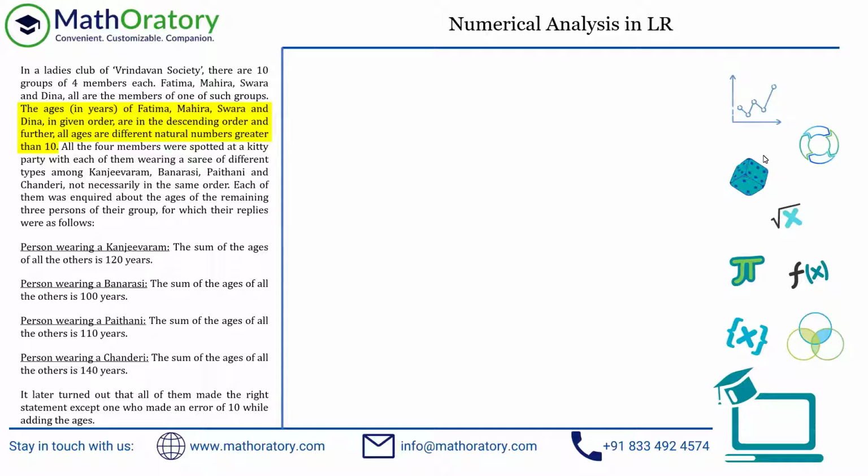So let us start with this part of the information where it says Fatima, Mahira, Swara, and Dina in given order are in descending order of ages, right? So the ages are in descending order, and it also says that all the ages are different natural numbers greater than 10. So great, we have a couple of things here. One is that Fatima's age is greater than Mahira's age, is greater than Swara's age, and that is greater than Dina's age.